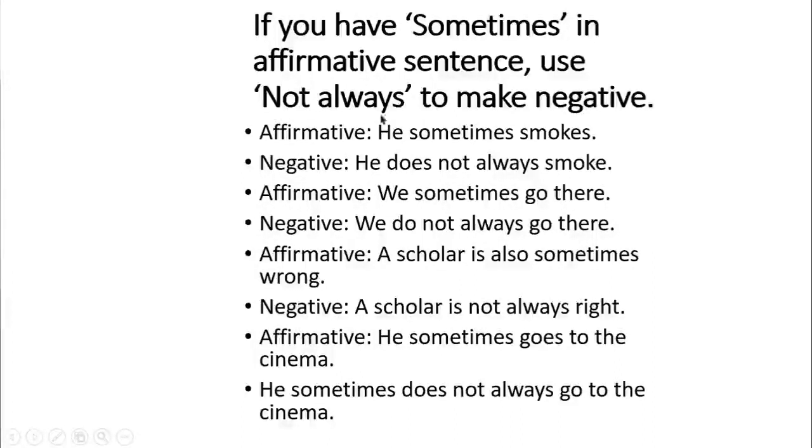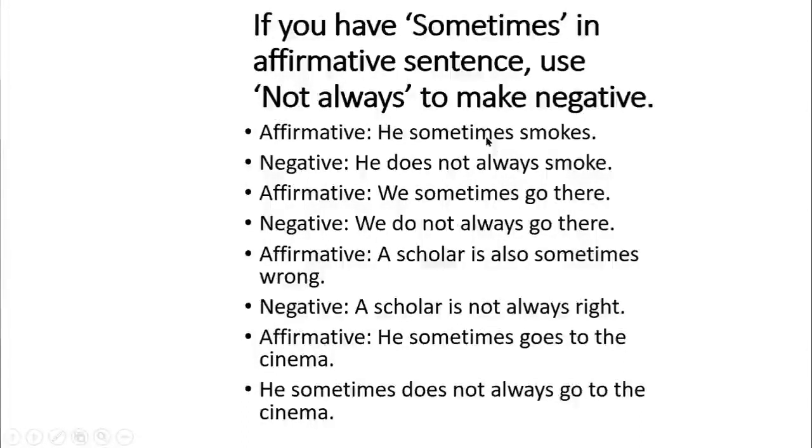For example, he sometimes smokes. And here you are instructed to use not always instead of sometimes. So firstly, we will write down he, and to make the negative, we have to use the auxiliary verb does not, and after that, we will use not always instead of sometimes.